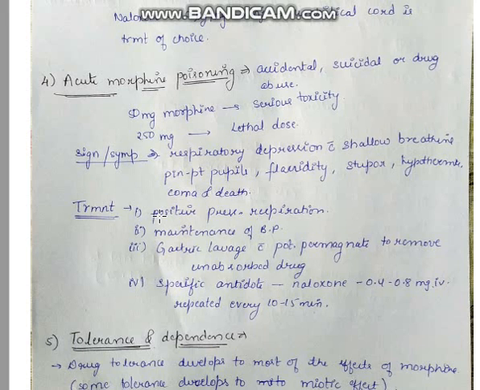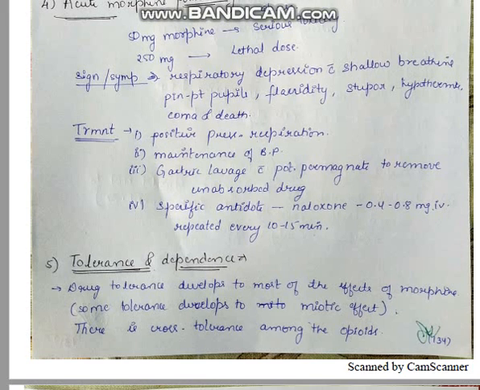Treatment can be positive pressure respiration, maintenance of blood pressure, and gastric lavage is important. It can be given with potassium permanganate to remove the unabsorbed drug from the GIT. A specific antidote is given, like naloxone, 0.4 to 0.8 mg IV, which can be given repetitively every 10 to 15 minutes.